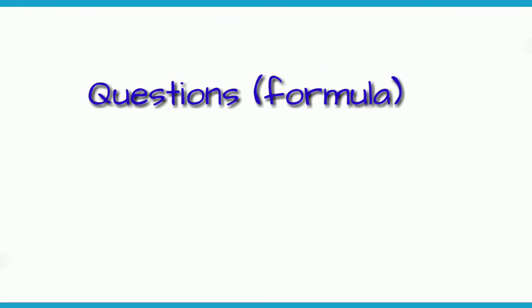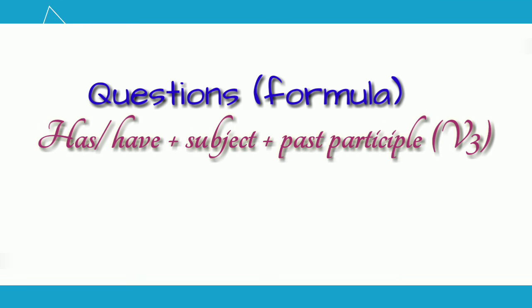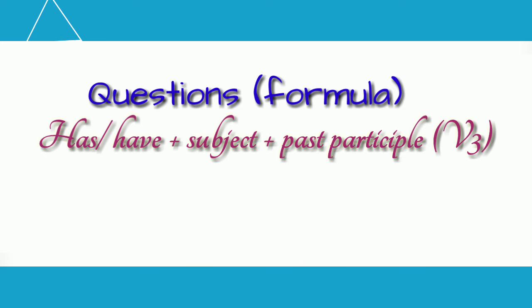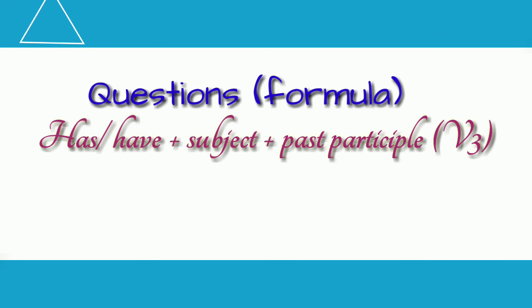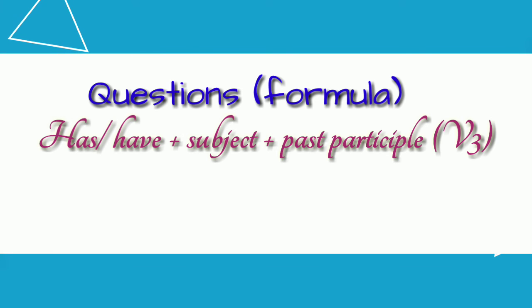Now we shall see how to form questions in the present perfect tense, and the formula is has or have plus subject plus third form of the verb, the past participle. It's very simple to understand. We need to write the helping verb in the beginning, followed by the subject and the third form of the verb. We shall understand this with the help of examples.